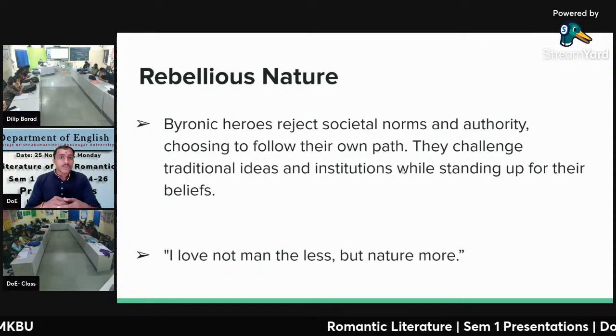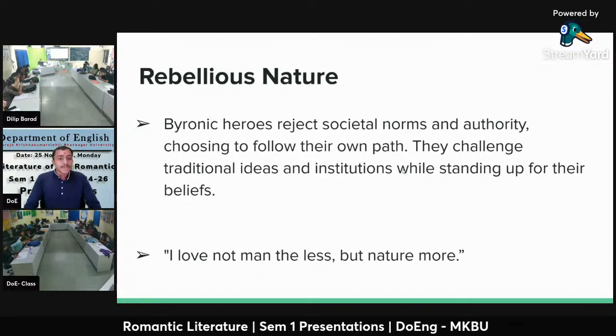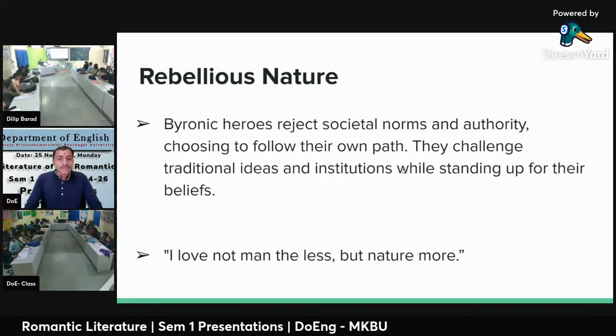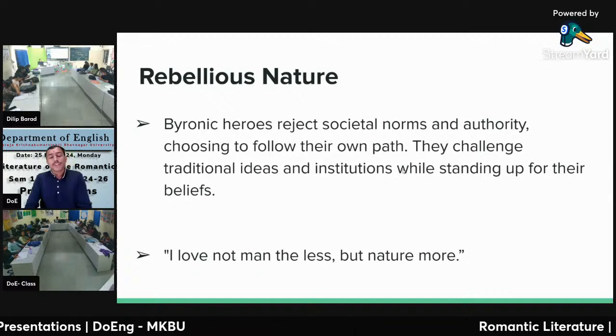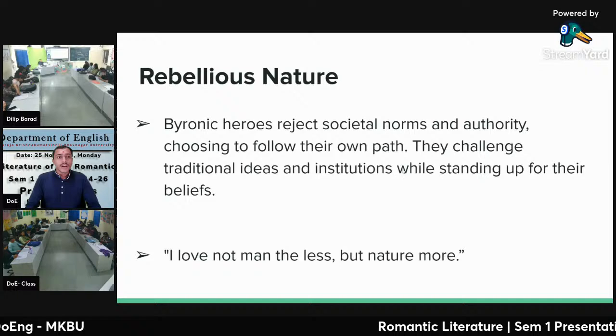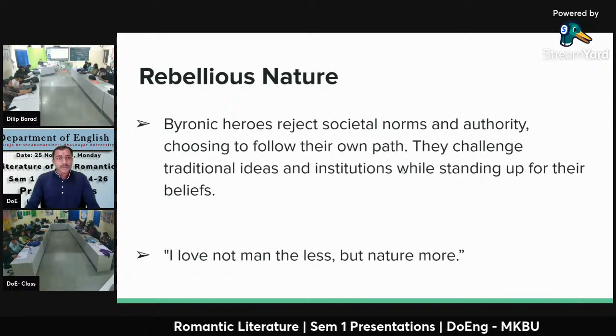This is the quality of rebellious nature of a Byronic hero, and this line shows the disconnection from society of the Byronic hero, and we can say that rebellious nature also is the quality of the Byronic hero.